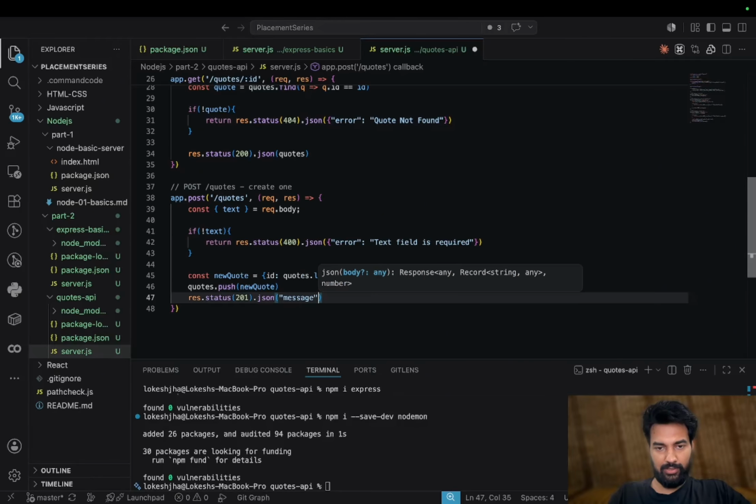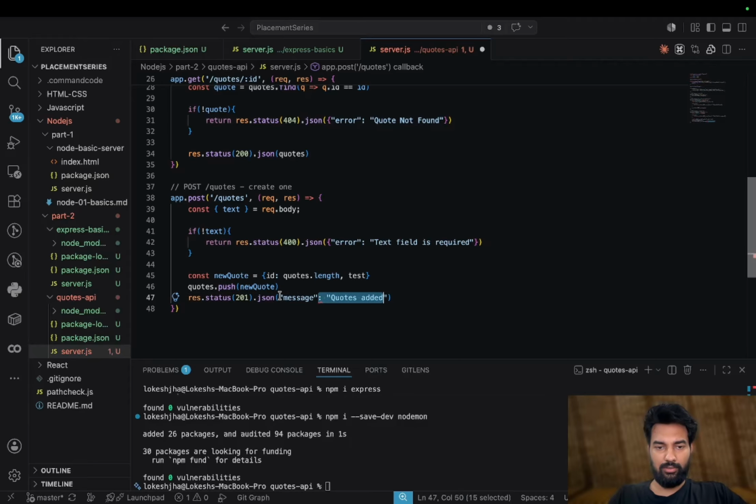Here I will use message, quote added. Yeah, I forgot to add the curly braces.